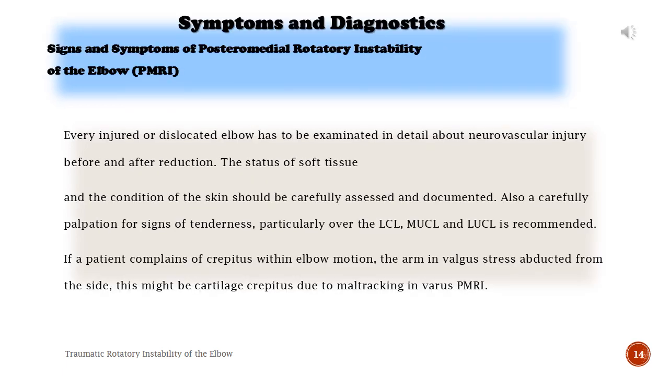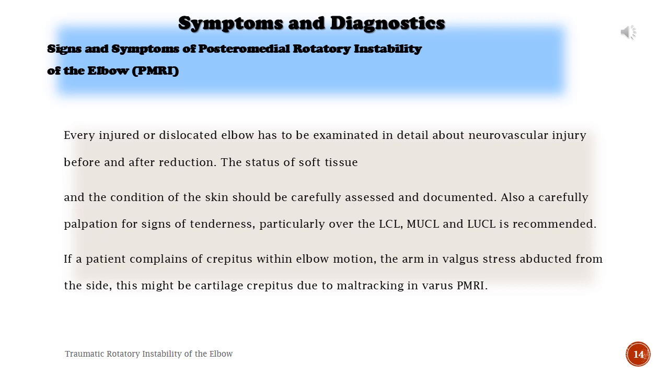Symptoms and diagnostics: signs and symptoms of posteromedial rotatory instability of the elbow, PMRI. Every injured or dislocated elbow must be examined in detail for neurovascular injury before and after reduction. The status of soft tissue and the condition of the skin should be carefully assessed and documented. Also, careful palpation for signs of tenderness, particularly over the LCL, medial epicondyle, and lateral epicondyle is recommended.